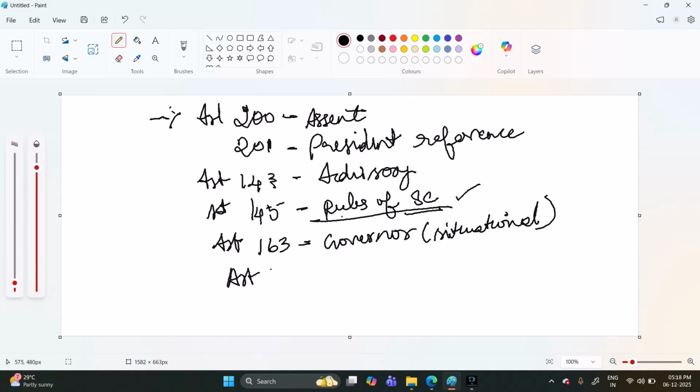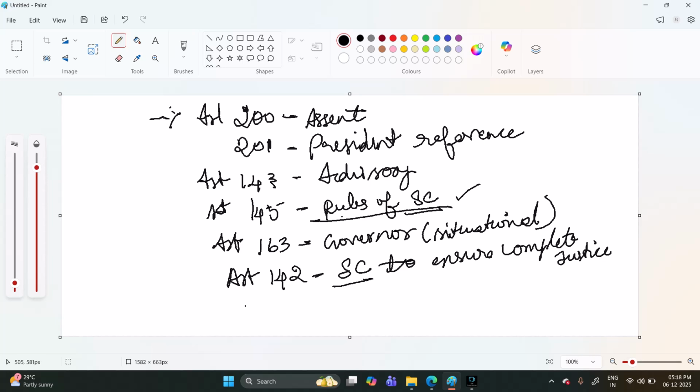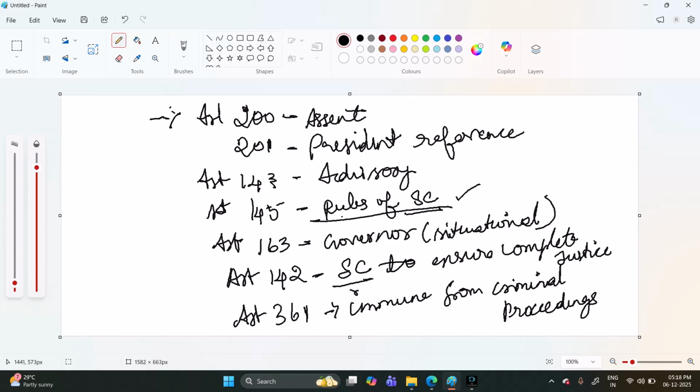The main article is Article 142: the Supreme Court can extend its power to ensure complete justice. And Article 361 gives immunity to the president and governor from criminal proceedings. The Supreme Court answered that this immunity is only for the person, not for the office of the governor or the president. So these are the articles mentioned.